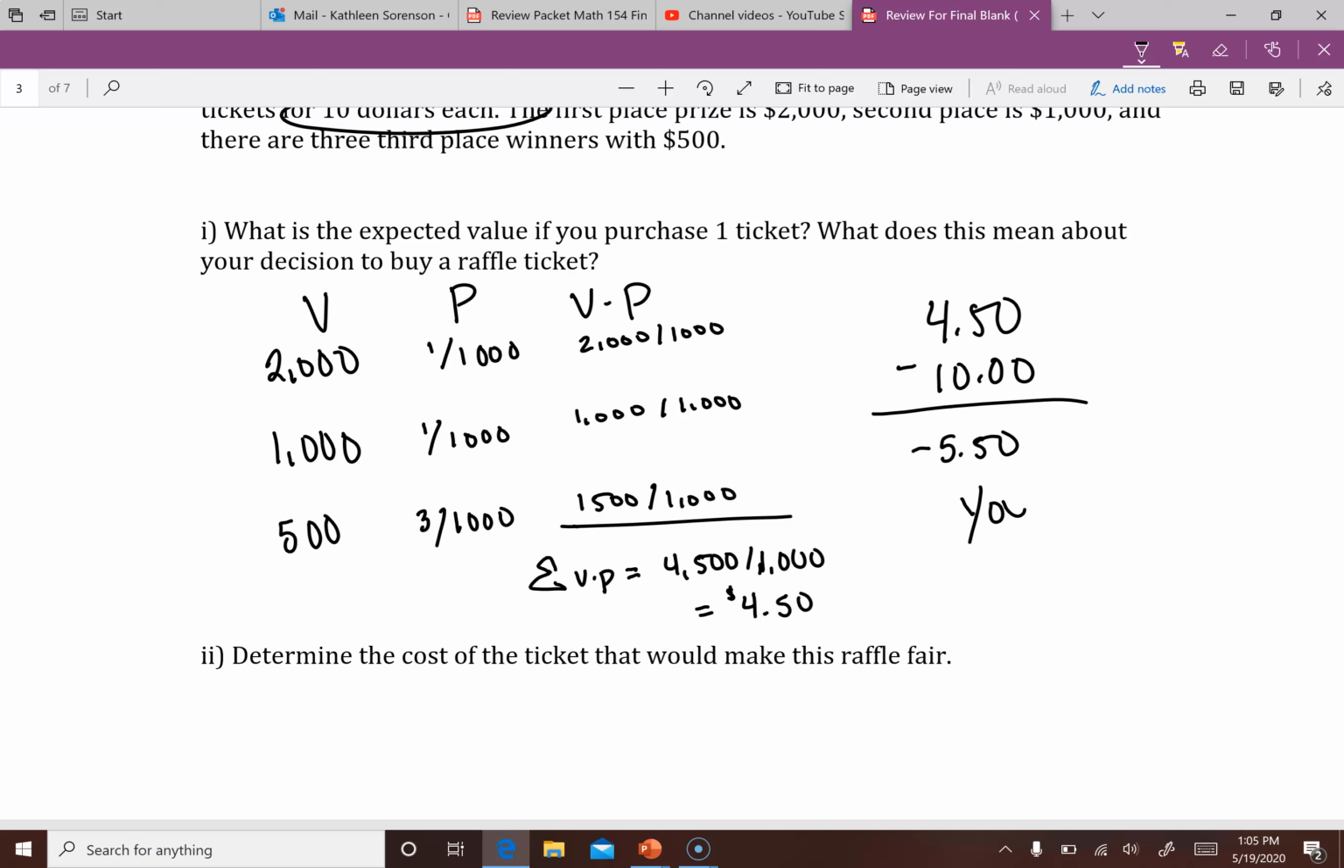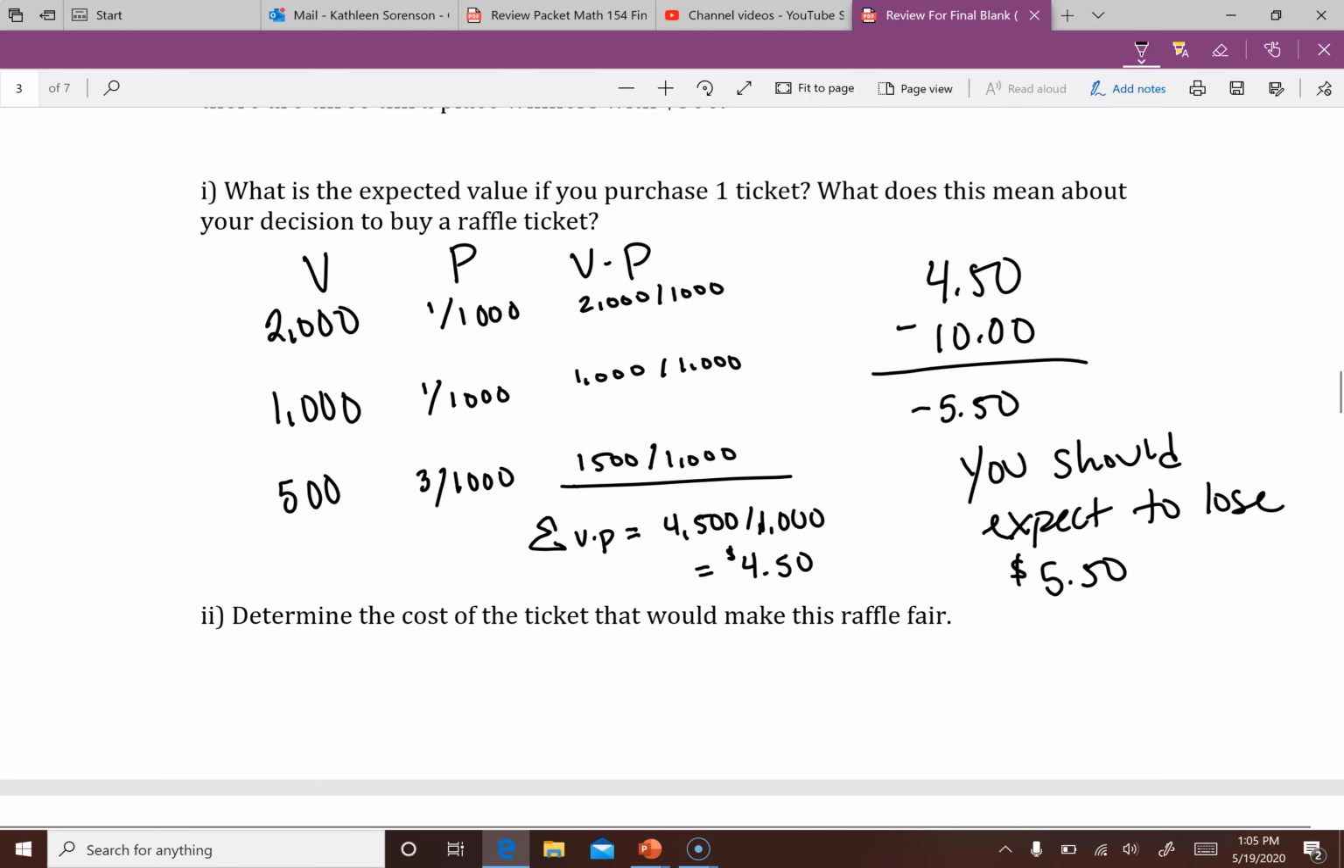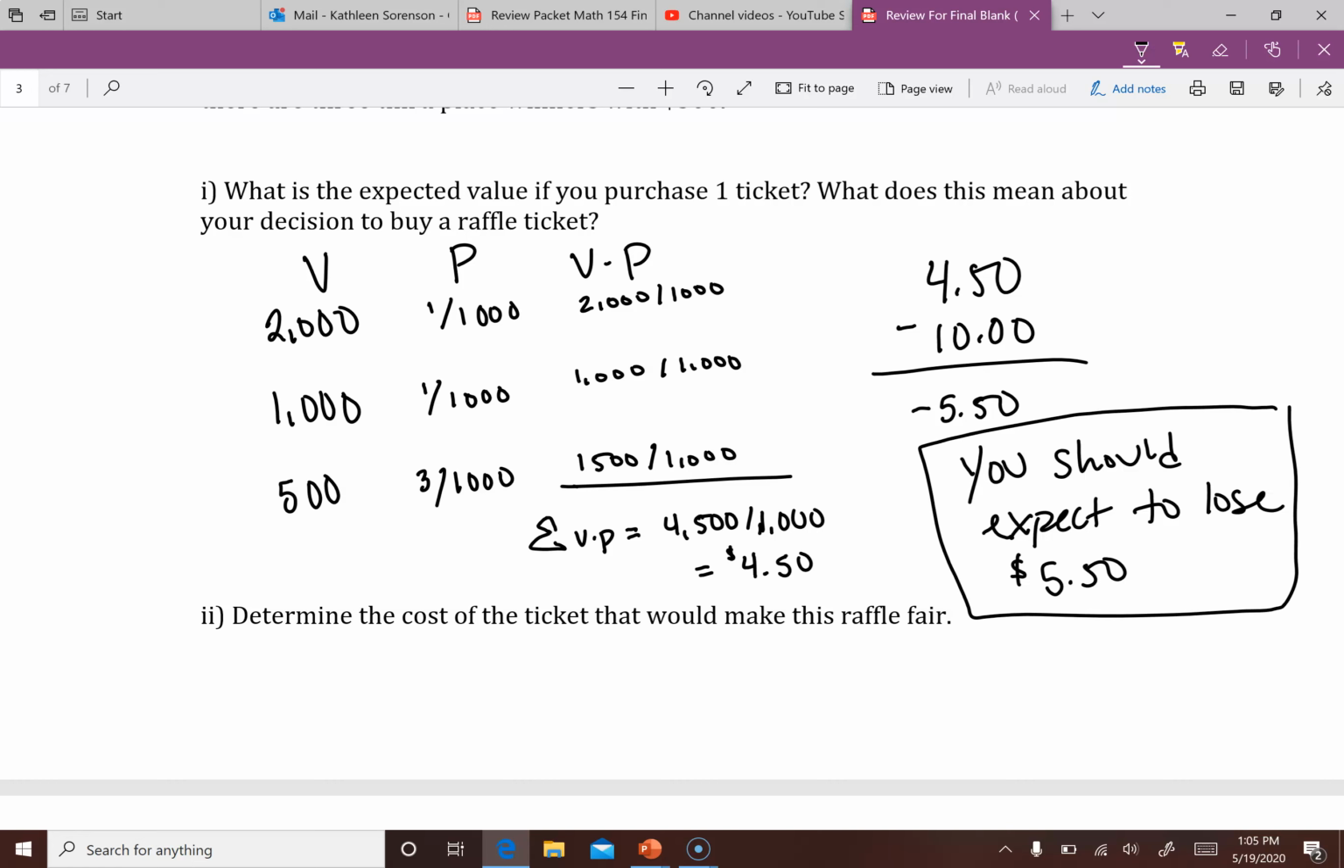So you should expect to lose $5.50. You could also say something like, for the $10 you spend, you could expect to win $4.50. That would be fine too. But I like to say you should expect to lose $5.50. All right, so this is really your expected value right there.